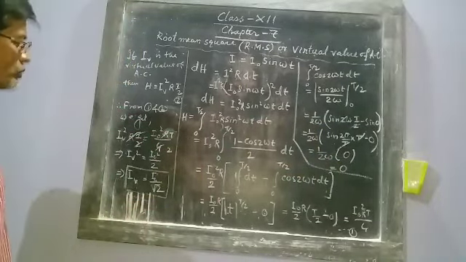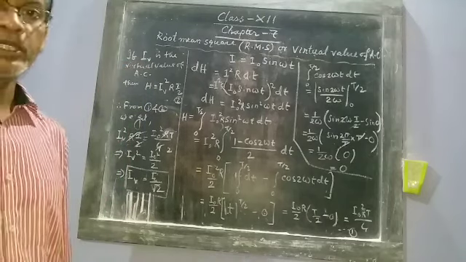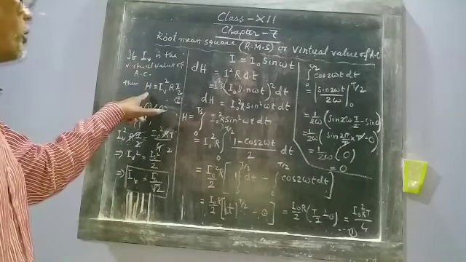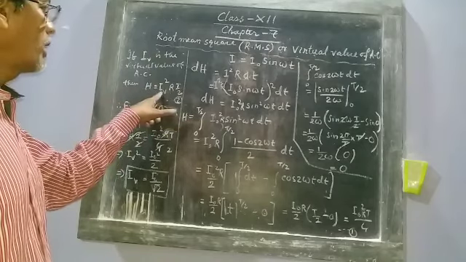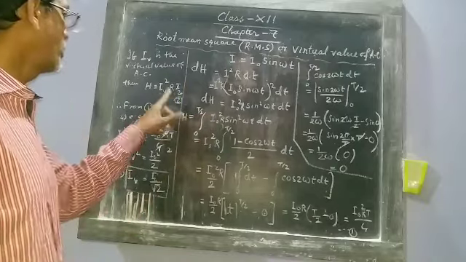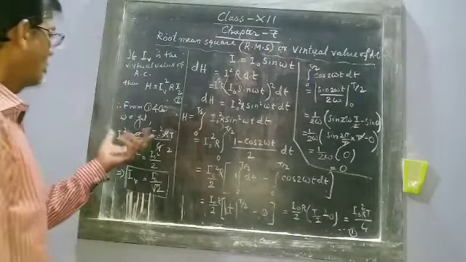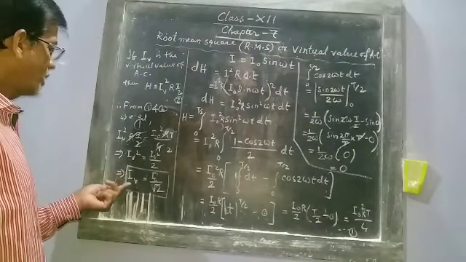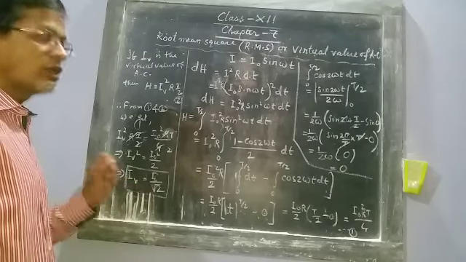Now if I V is the virtual value of AC, the heat produced is I square R T, so I V square R, with time half the period, T by 2. Both are heat, so both are equal, and by cancellation we get I V equal to I naught by root 2.